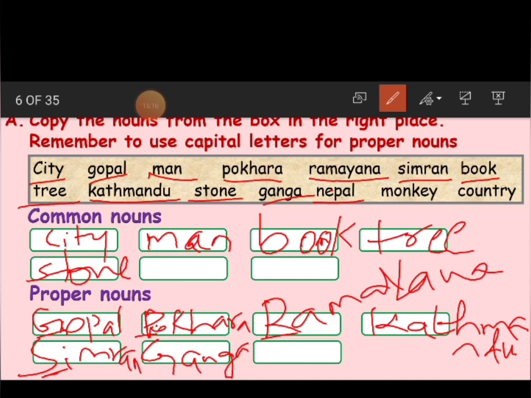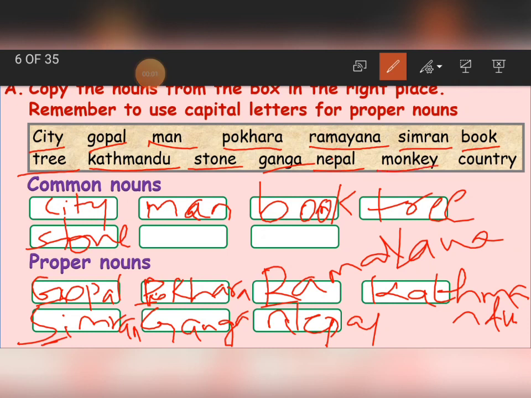Nepal, proper noun. Okay. Monkey. Yes, children, this is monkey. Monkey in the sense it's an animal. We are not giving a name to a particular animal. So it is like a common noun. So our monkey comes under common noun.